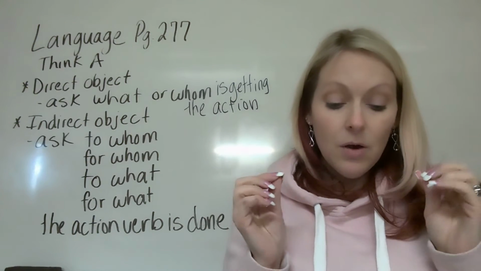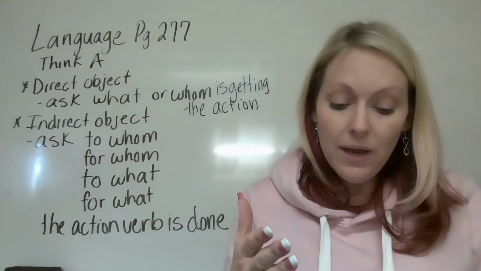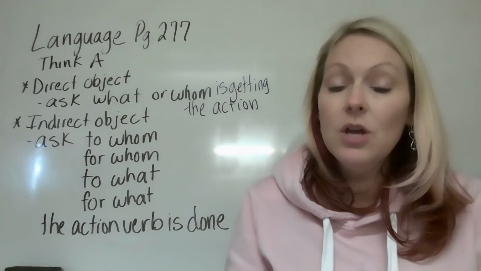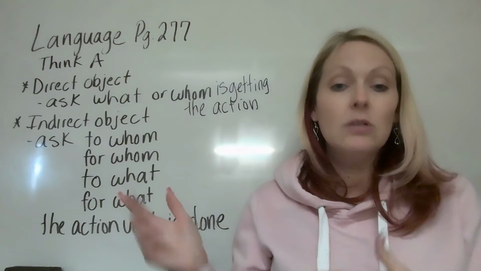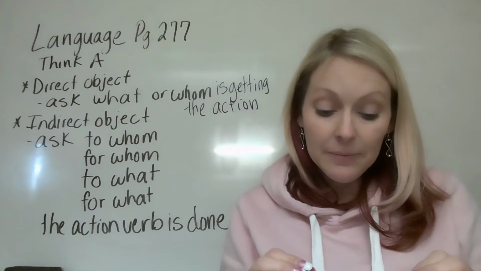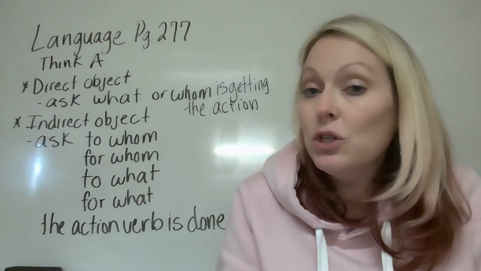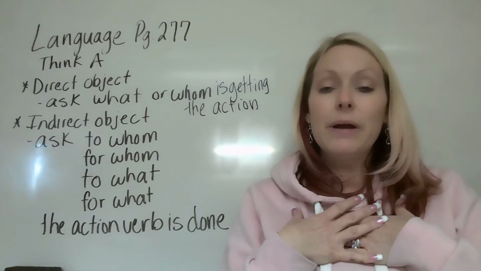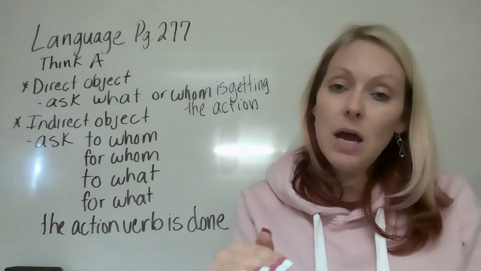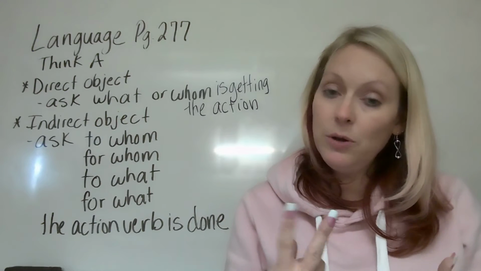And then we need to ask ourselves the question, okay? Who or what am I giving? I am giving attention. So that is my direct object. So write attention on the direct object line. Then you need to say, well, whom am I giving my attention to? To me, right? So then me is my indirect object. So go ahead and put me on the line. Okay, let's do number 2.